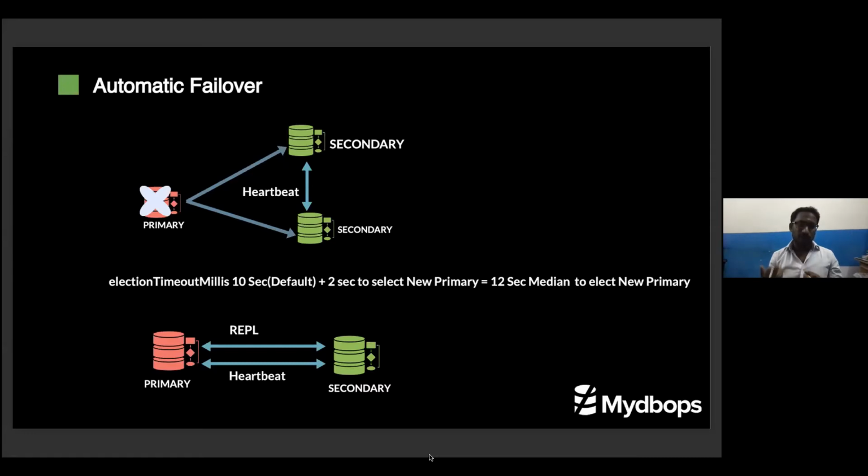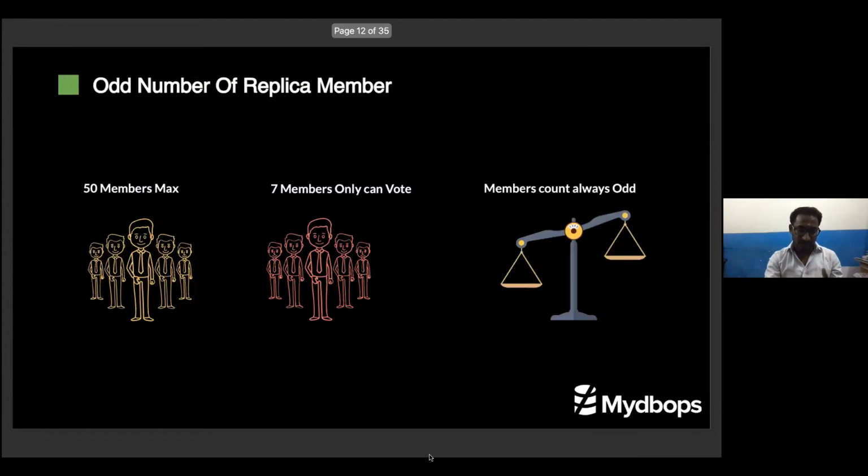You can even control that through a variable called election timeout millis. You can change it from 10 seconds to 5 seconds using a set parameter, but it will create a lot of network bandwidth usage, because every time the primary will check with the secondaries: are you alive? This is the standard setting, but if you have a very aggressive environment and your servers are not very stable, you can reduce the election timeout to some other value.